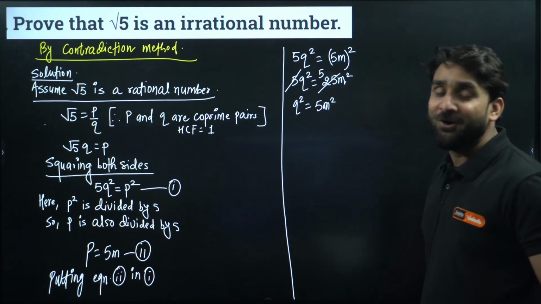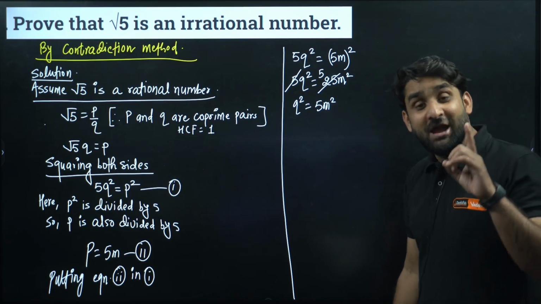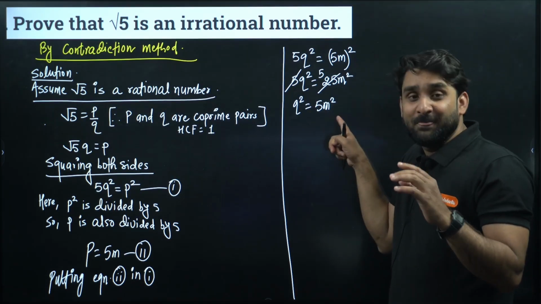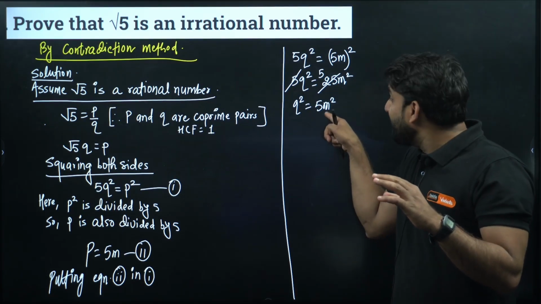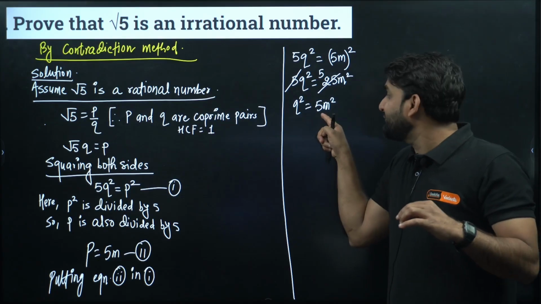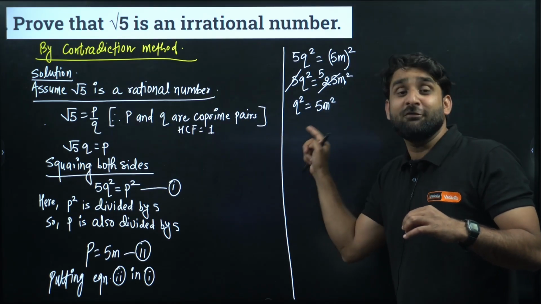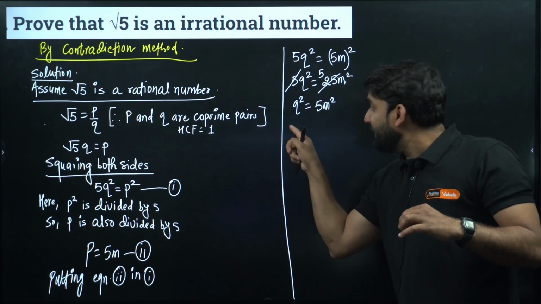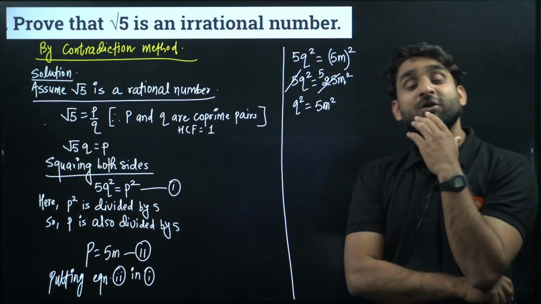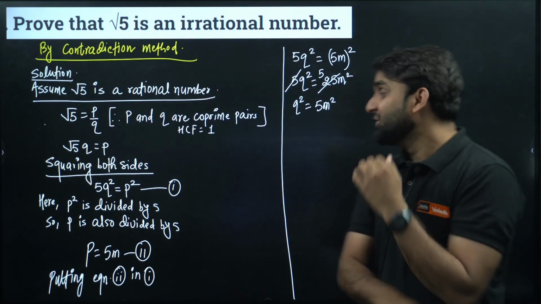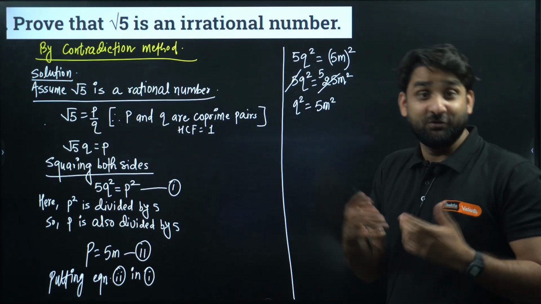Oh my God. Now 5 is in multiplication with m square. So when this 5 goes to the side of q, it means that q square will be divisible by 5. If q square is divisible by 5, q is also divisible by 5.